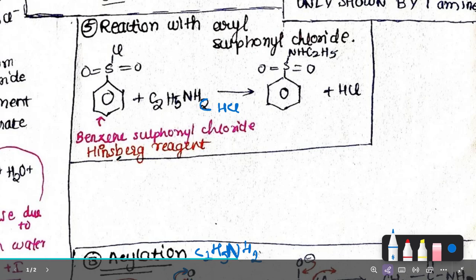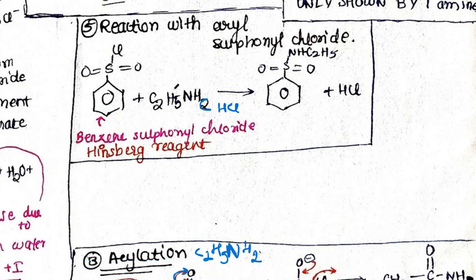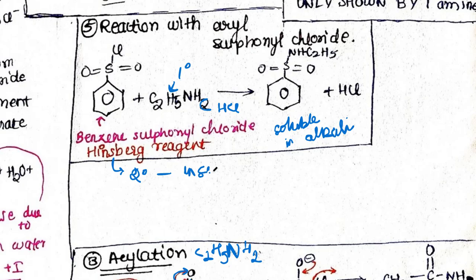Now, this Hinsberg reagent is giving me a product over here. First of all, it is a primary amine. So when I react this Hinsberg reagent with a primary amine, it gives me a compound which is soluble in alkali. But if this Hinsberg reagent reacts with a secondary amine, then it will give me a product which is insoluble in alkali.